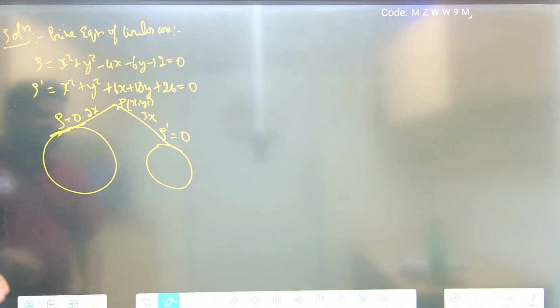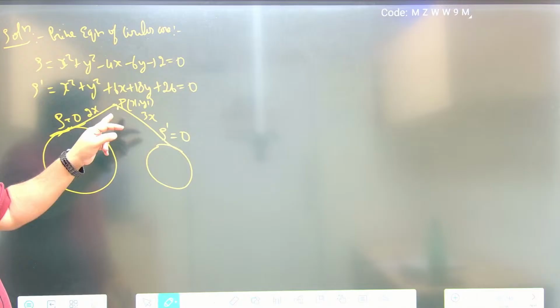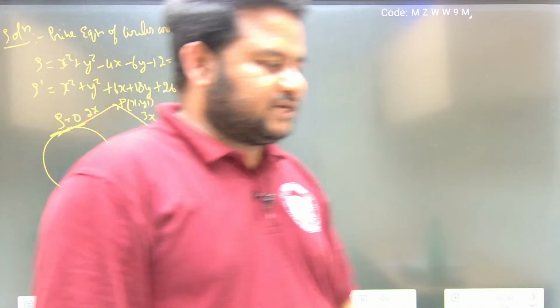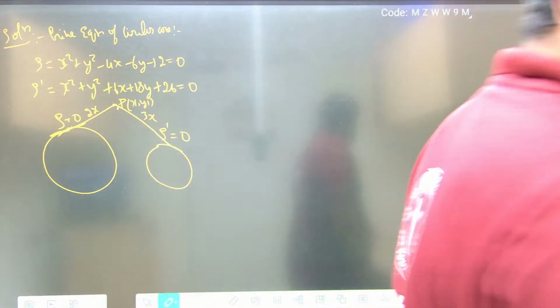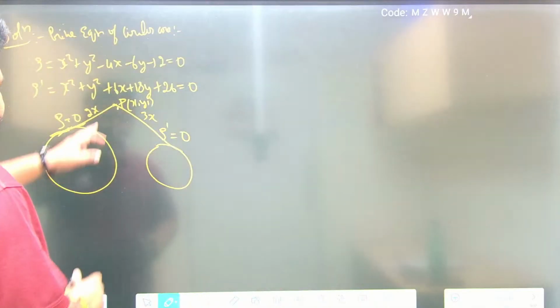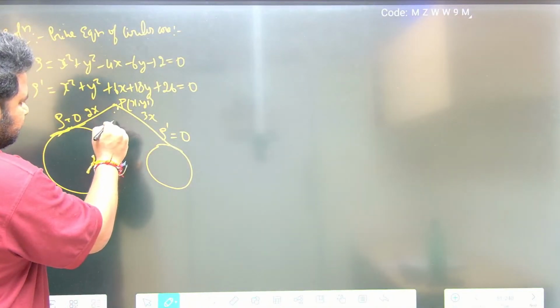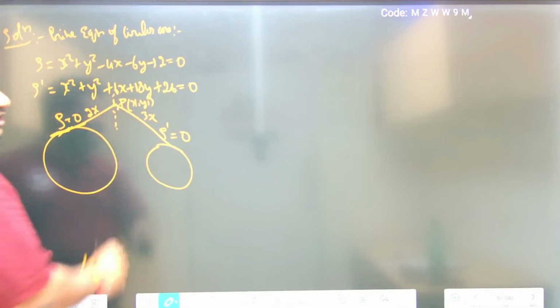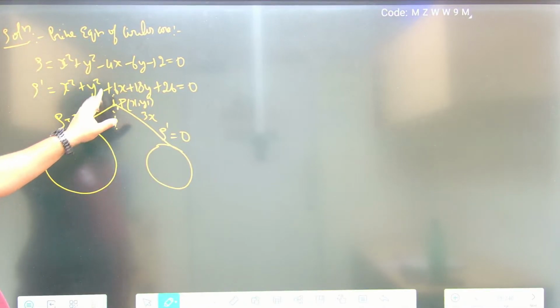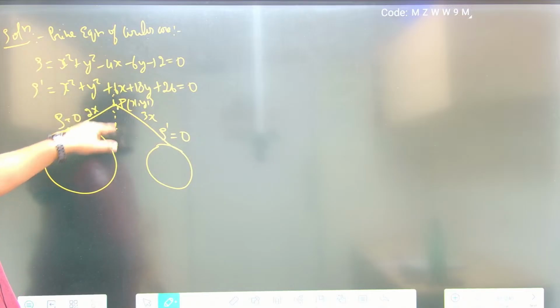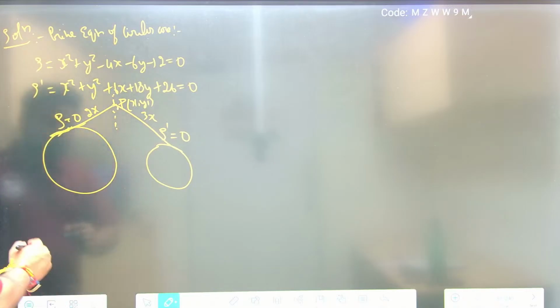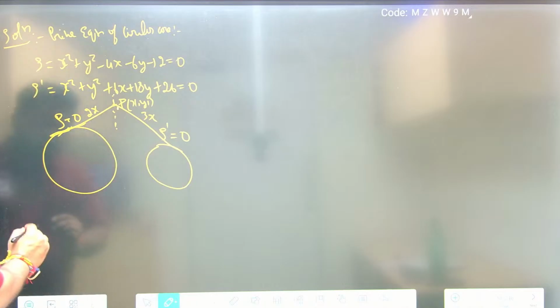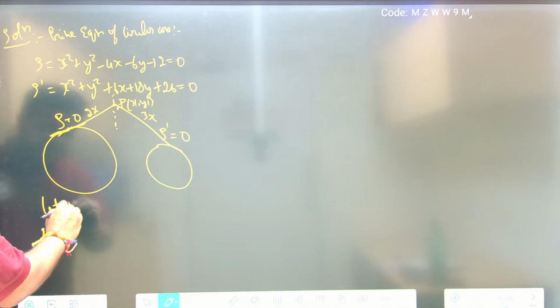Now they are asking to find the equation of locus of P. So see here, this P can be here, or the P can be here, or the P can be here, or P can be here. So this will be a line. So they are asking the equation of locus of this point P, or the line represented by point P. Observe here carefully. Let P be x1 comma y1.